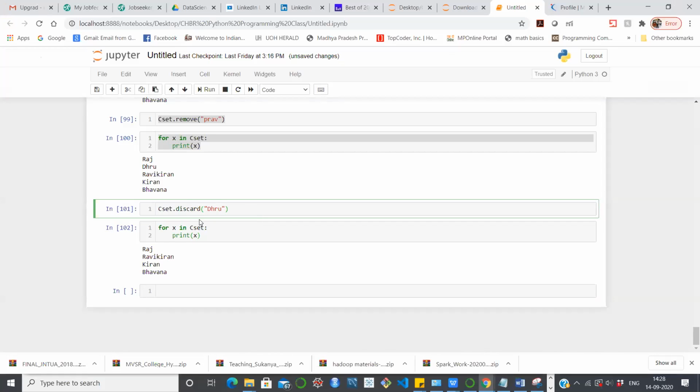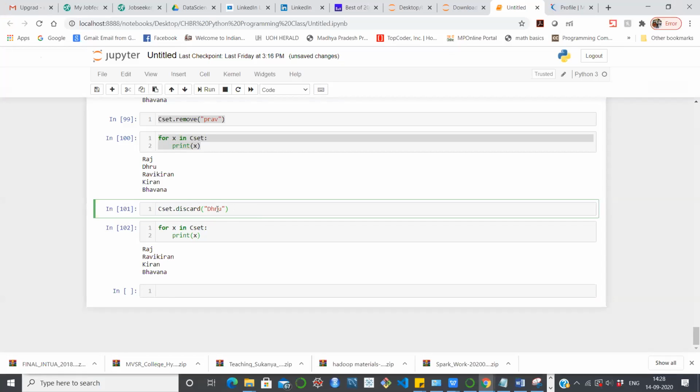Sir, we are removing the full name, sir. But like that, can we also remove some words in the given names? No. Only the complete name we have to remove. Yes, it's an item. Okay, sir. It's a kind of item or element, you can say.